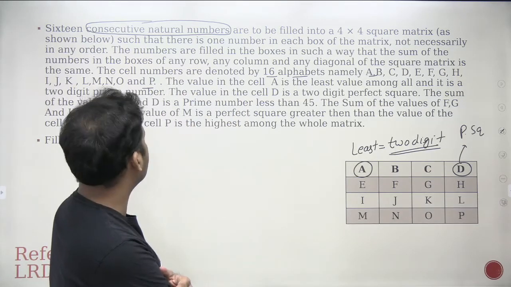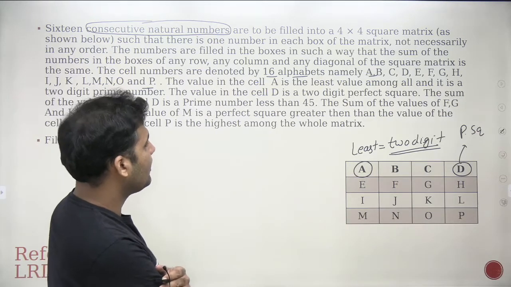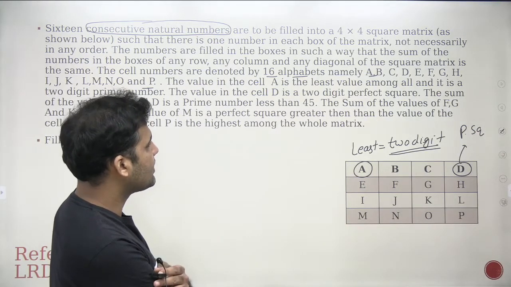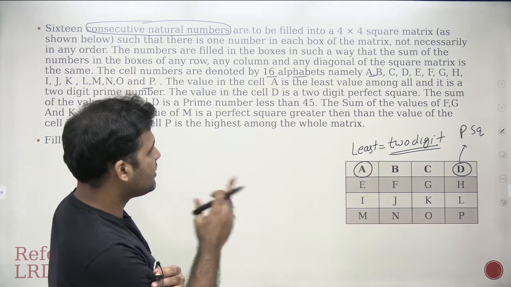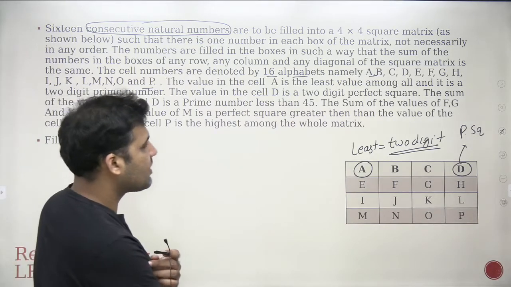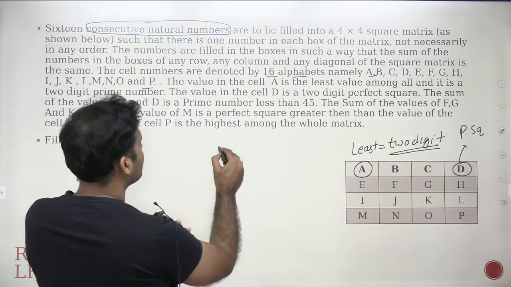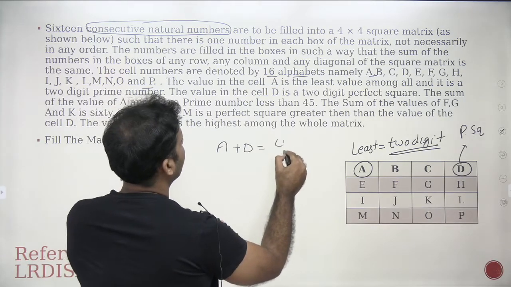What else we have here? The value in the cell A is the least value among all, right? It's a 2-digit prime number. The value in the cell D is a 2-digit perfect square. The sum of the values of A and D is a prime number less than 45. You see that? Now there's one more piece of information. A plus D should be less than 45.